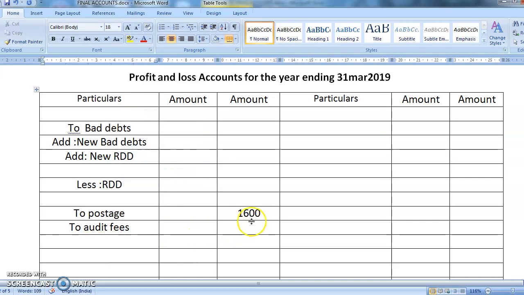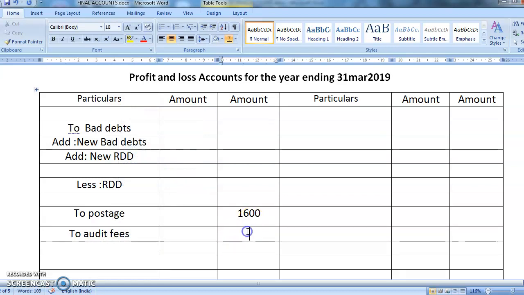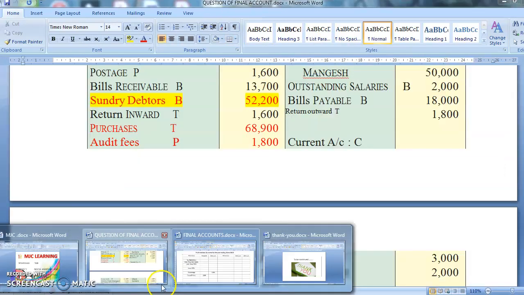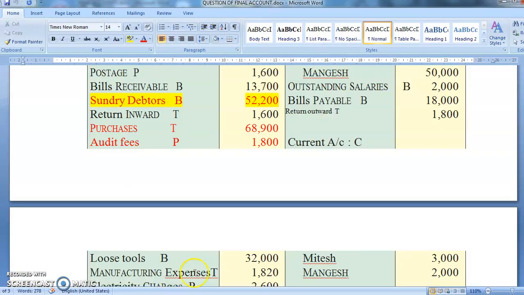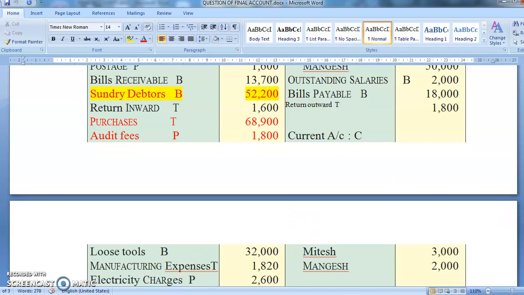Yes, to audit fees. What was the amount of audit fees? Yes, audit fees is having an adjustment, so it will come in inner column, 1800. It is in red, na? Yes, 1800. So let's go ahead now.